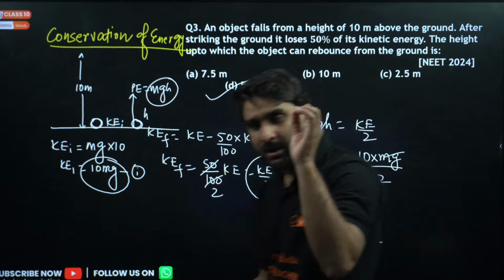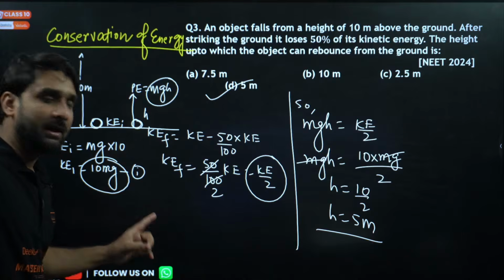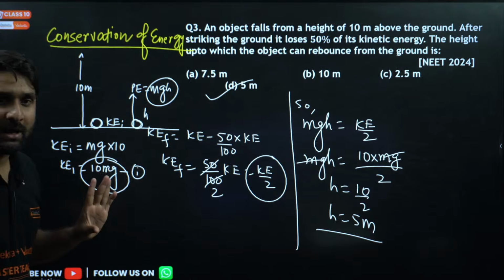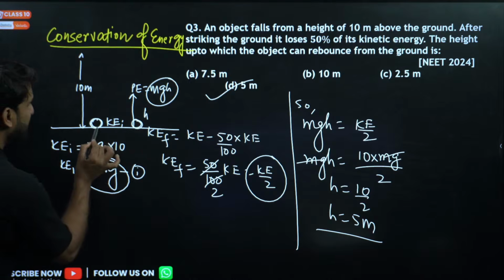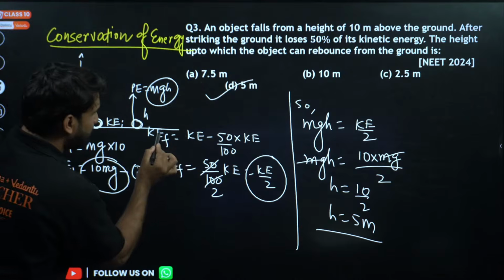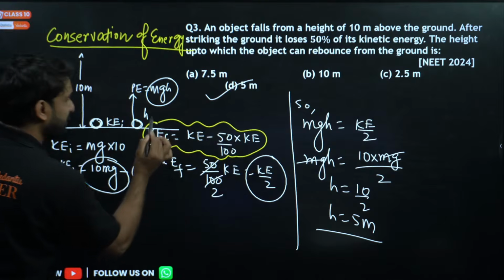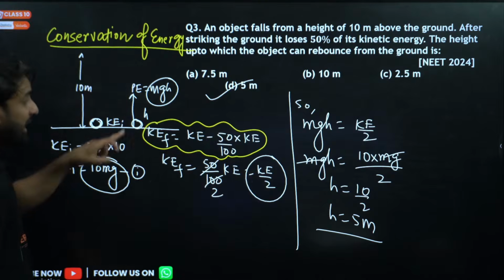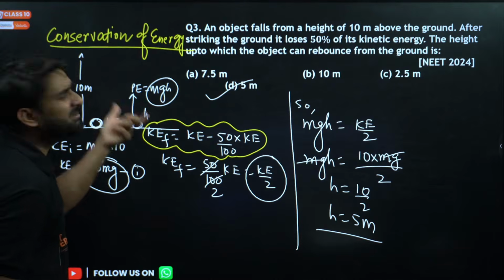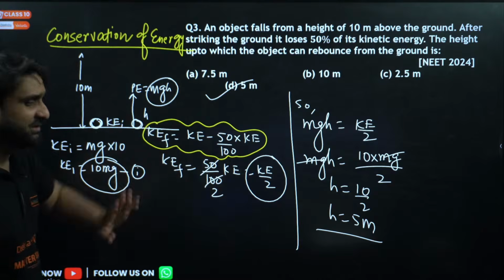I hope you all have understood the concept. If anyone is having any kind of doubt, please let me know. Please ask me again and again. So after striking the ground, the kinetic energy is lost by 50%. So this will be the final kinetic energy, KE minus 50% of KE, which is KE by 2, and this final kinetic energy will change into potential energy up to some height h. We don't know that height, so we have to find it in this question. So that is 5 meters.